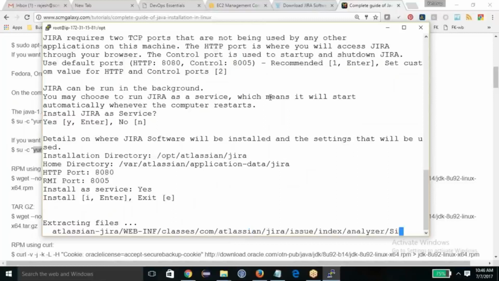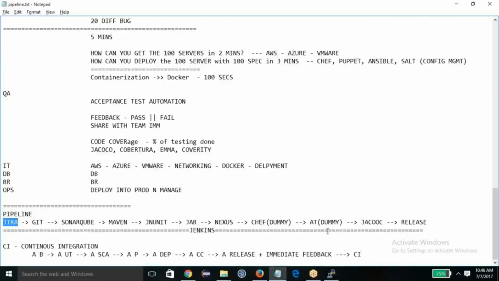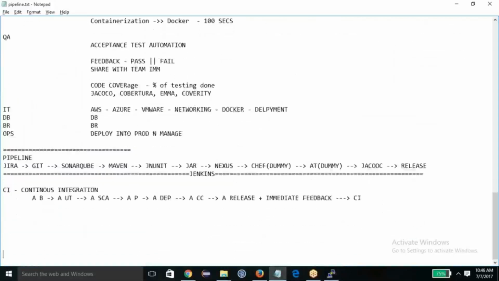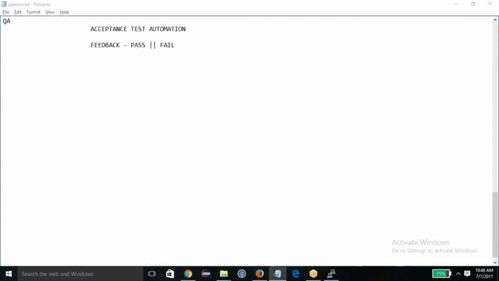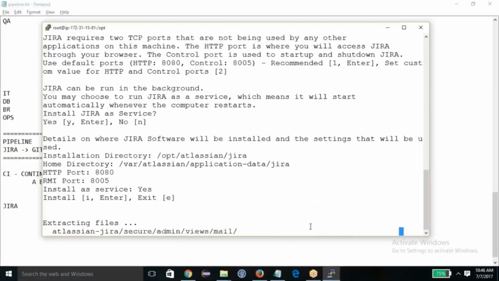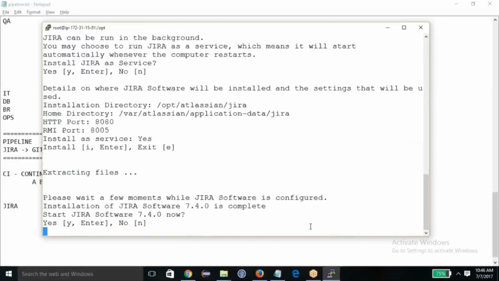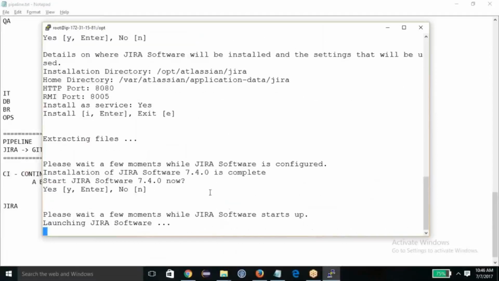My Jira is running on 8080, so it should be installed and configured in a few seconds. It appears you have an account with AWS. Is that correct? Yes. Okay, you see that my Jira is up and running.